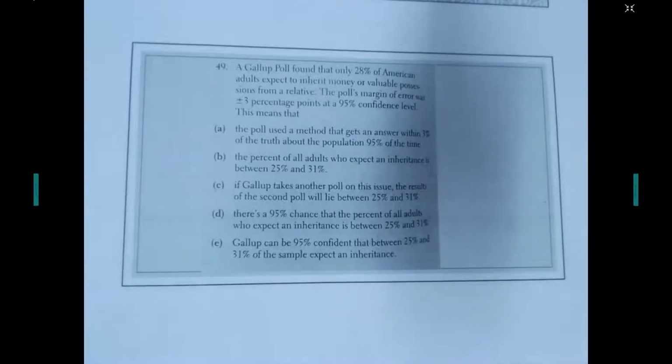Notice how B, C, D, and E all have that 95% tied to 25 to 31. And that's not correct. The only one here that is correct is A. The poll used a method that gets an answer to within 3% of the truth of the population 95% of the time. All right, let's look at the next one.